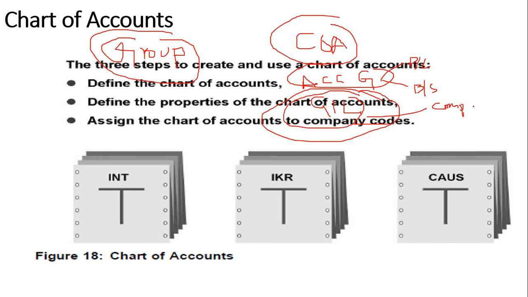This is the process of migrating the GL accounts from the legacy system to the SAP system. Whenever you assign a chart of accounts to a company code, we call it the operational chart of accounts. Move on to the next slide.